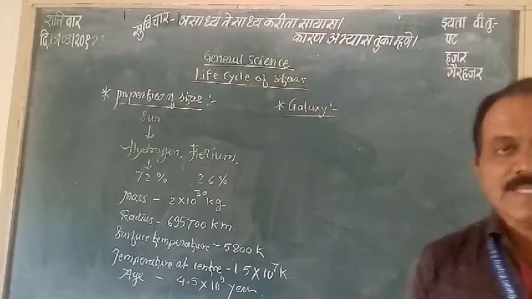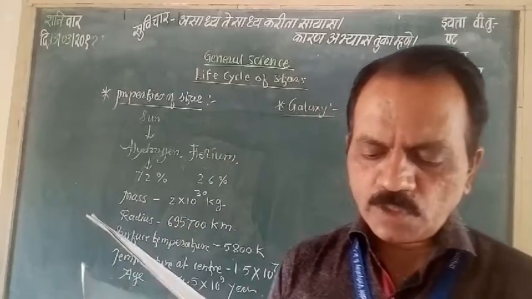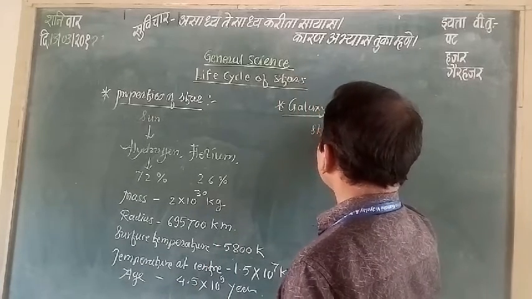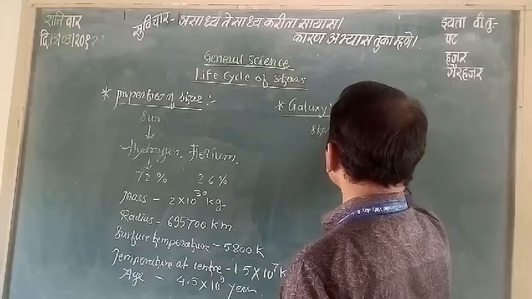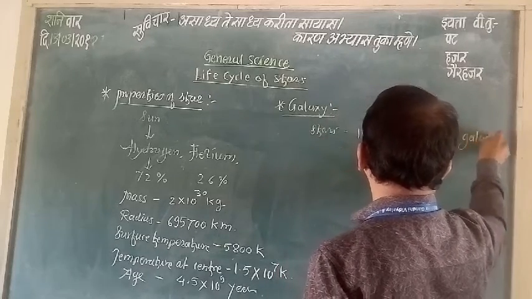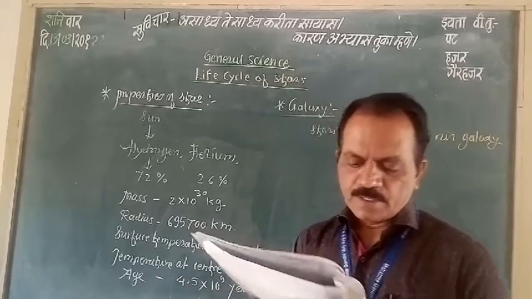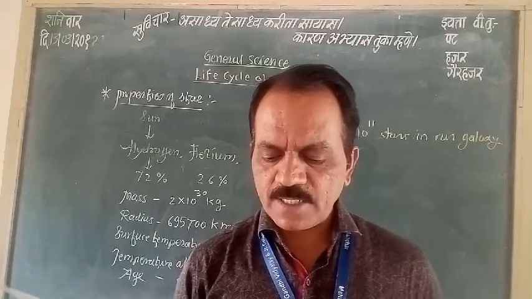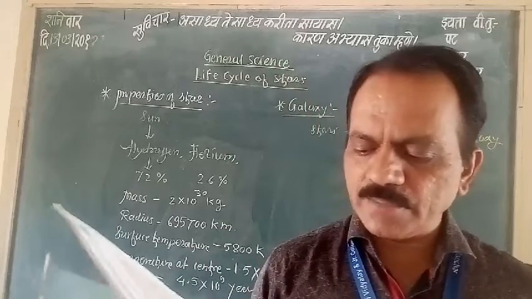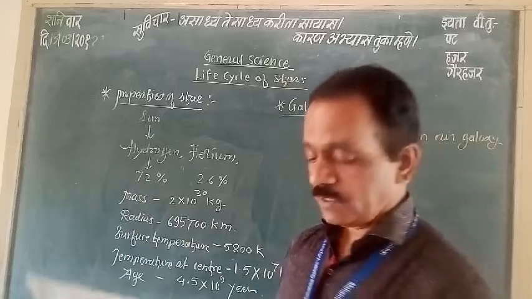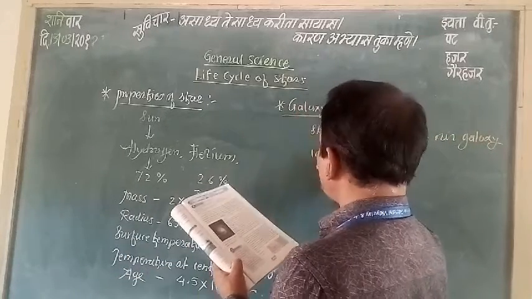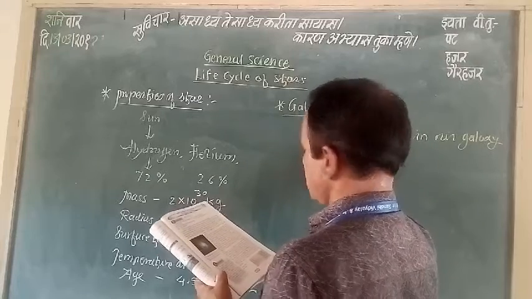Galaxy. Our galaxy has about 10 raised to 11 stars. How many stars? The number of stars is 10 raised to 11 in our galaxy. Its shape is like a disk, with a huge bulge in the center, and its diameter is about 10 raised to 18 kilometers.